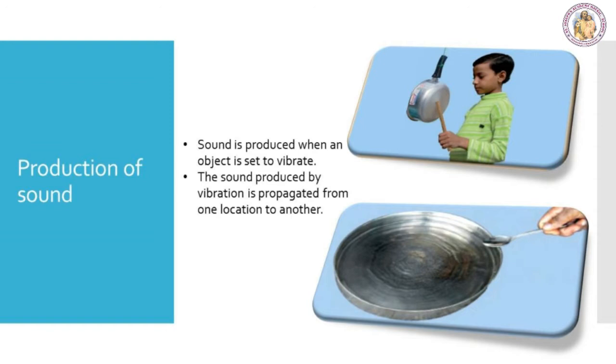See, we see that a vibrating object produces sound. In some cases, the vibrations are visible to us, but in most cases, their amplitude is so small that we cannot see them. However, we can feel them. This is what happened in the dish. So, the activity shows that sound is produced when an object is set to vibrate. The sound produced by vibration is propagated from one location to another. When it reaches our ear, we hear the sound.